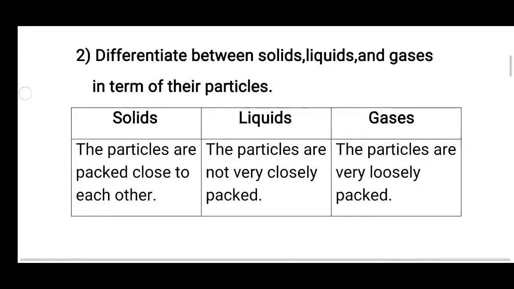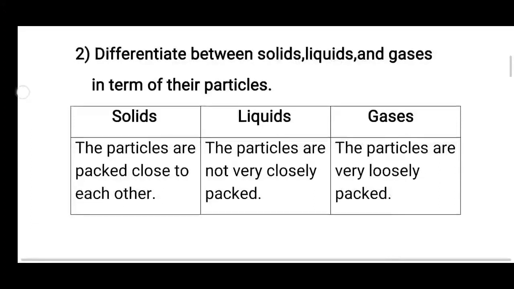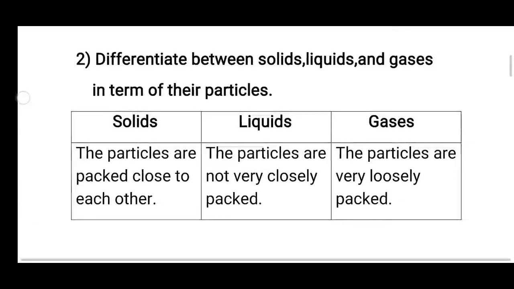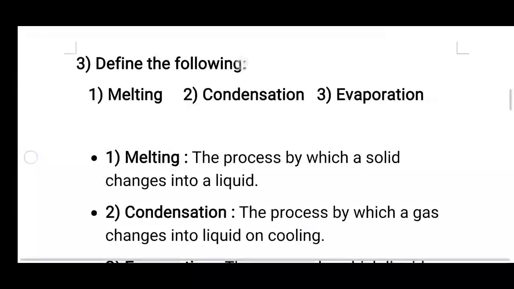Then comes liquid. So the particles are not very closely packed, and in the gases, the particles are very loosely packed. That is why liquids and gases do not have defined shape and size, because in the liquids the particles are not very closely packed, and in the gases the particles are very loosely packed. Okay, so in this question you have to make a table and then write down all the differences between these 3.